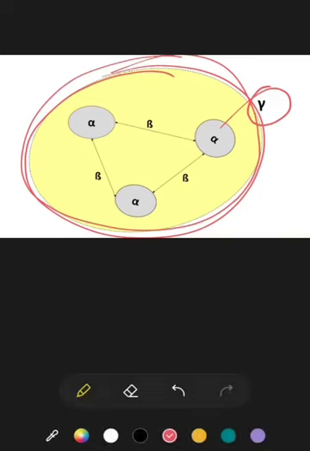Okay, so alpha, beta, and gamma: alpha diversity constitutes the smallest area, and the gamma diversity has the largest area. So the difference between alpha, beta, and gamma diversity, you will have to learn the difference between these three. I hope this part is clear to you all, and then I can move on to the next topic of this chapter in the next video.